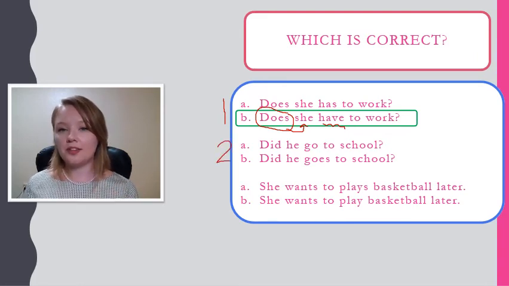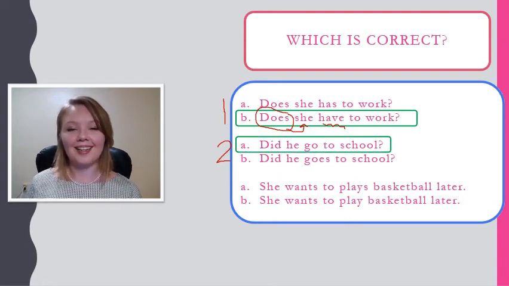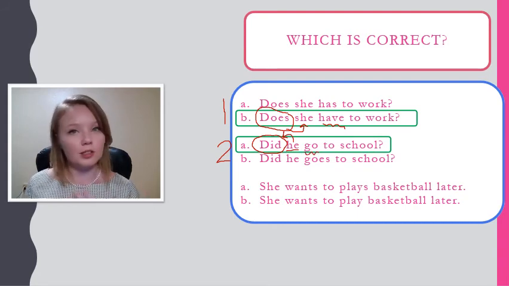Did he go to school or did he goes to school? What do you think? A or B? It's A. So here our subject is he and our main verb is did. These match, right? Did he? He did. So again, we do not need to change our second verb.